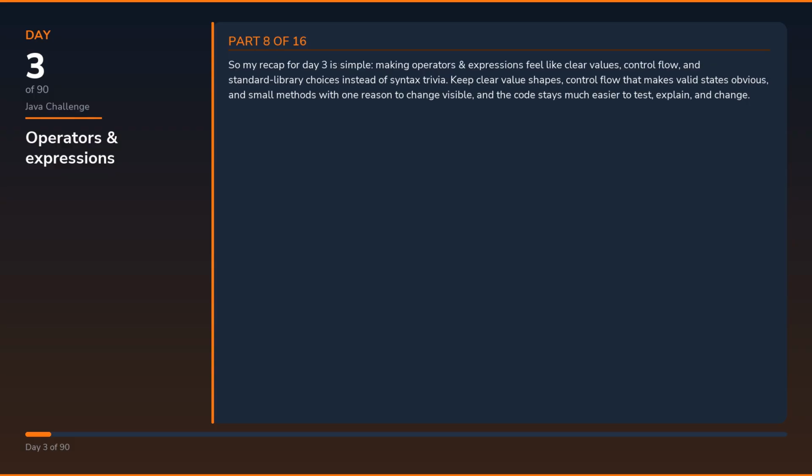So my recap for day 3 is simple: making operators and expressions feel like clear values, control flow, and standard library choices instead of syntax trivia. Keep clear value shapes, control flow that makes valid states obvious, and small methods with one reason to change visible, and the code stays much easier to test, explain, and change.